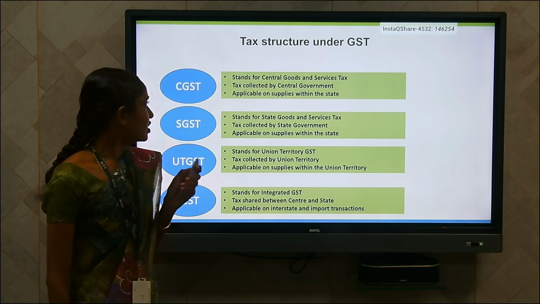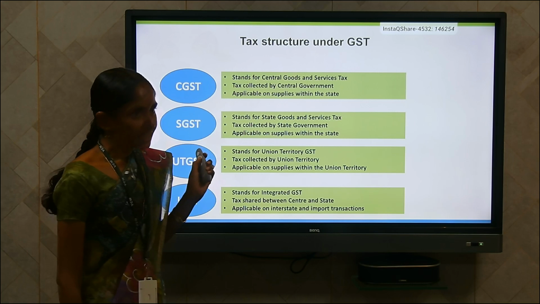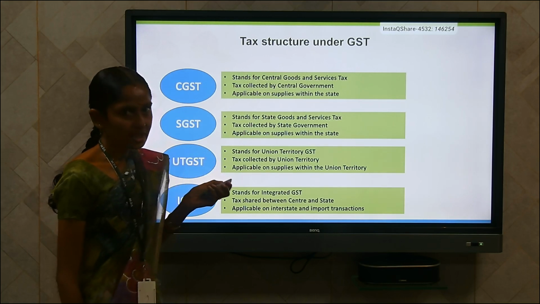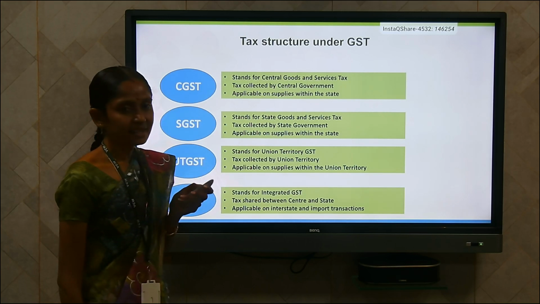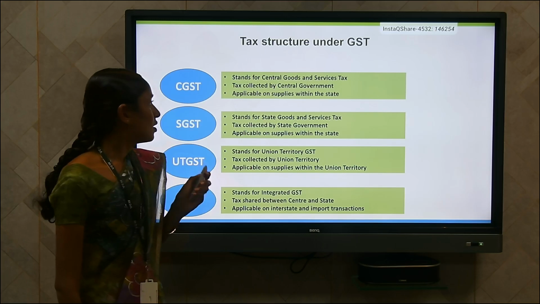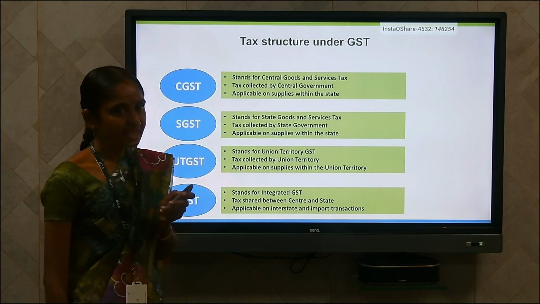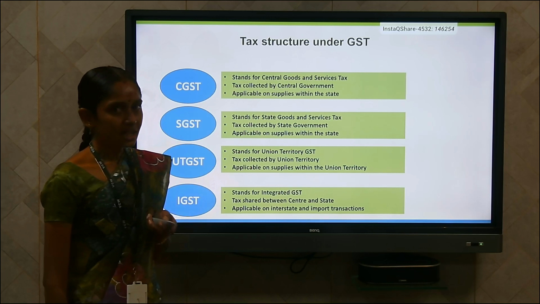This tax is applicable to goods and services supplied within the state. SGST means State Goods and Service Tax. This tax is collected by the state government only, and is applicable on goods and services supplied within the state. UTGST means Union Territory Goods and Service Tax.